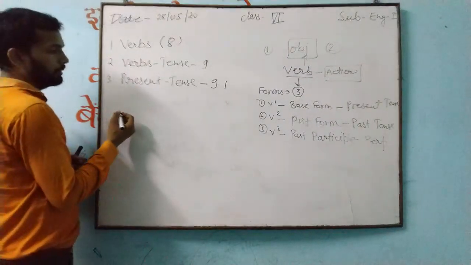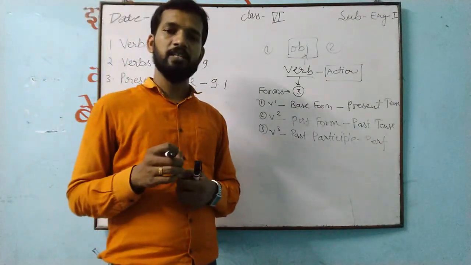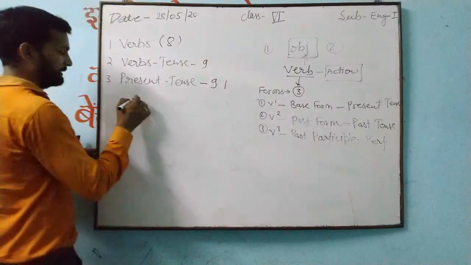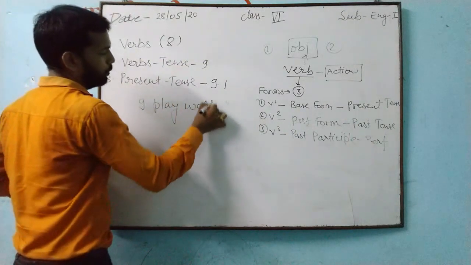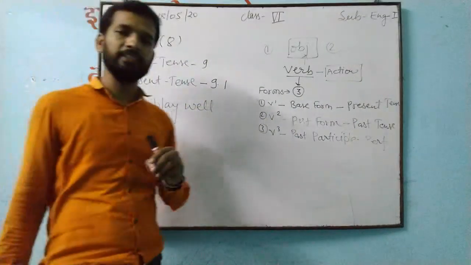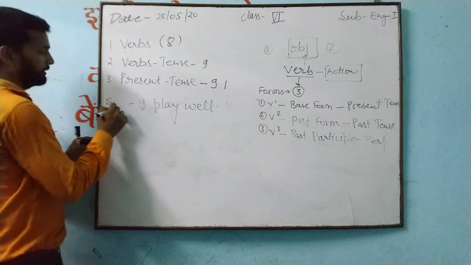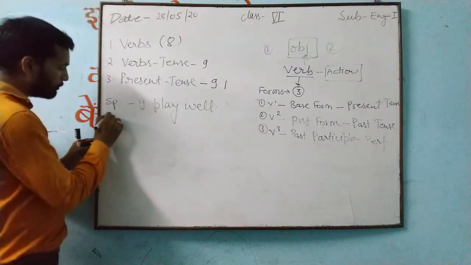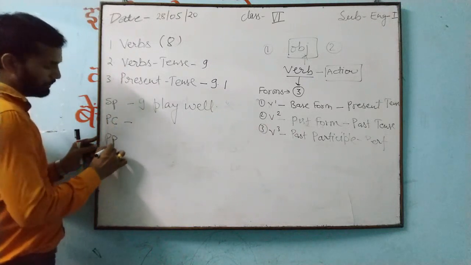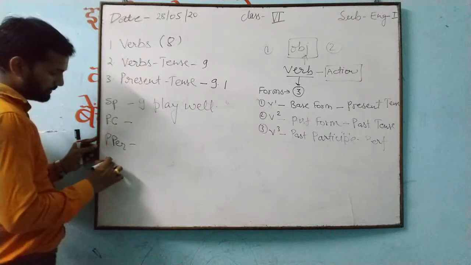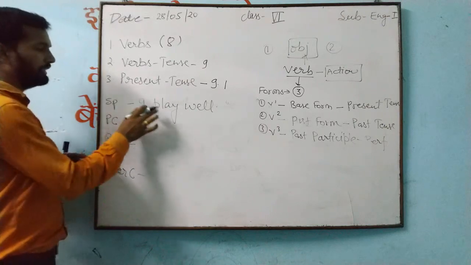In that, basically, what is given in your exercise is that you will get one sentence. Suppose that one sentence is given: "I play well." So this is what? This is simple present. This simple present you have to change into present continuous. After this you will change it into present perfect. After this, present perfect continuous.